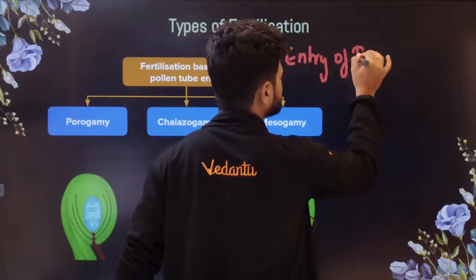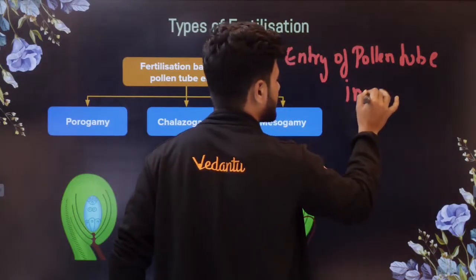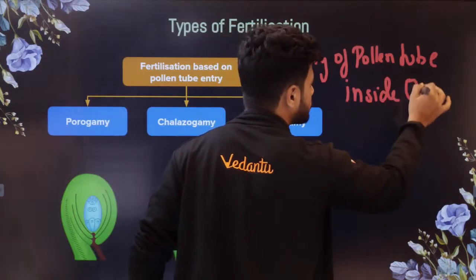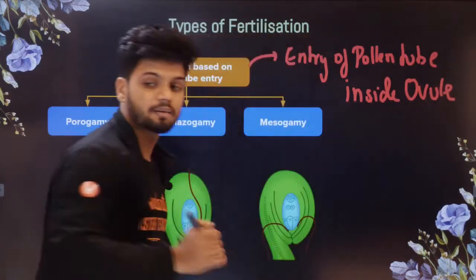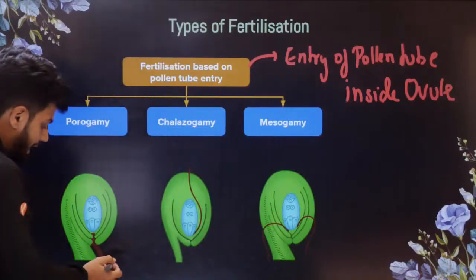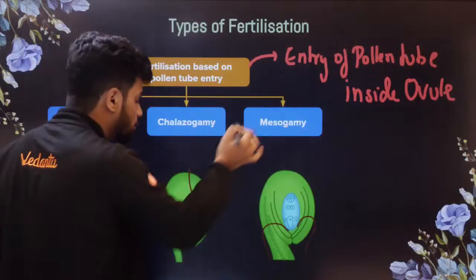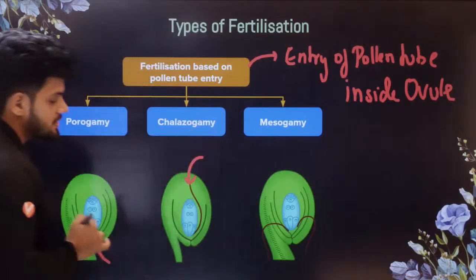Entry of pollen tube inside ovule can be of three types: porogamy, chalazogamy, mesogamy. It can enter from micropylar part, that is porogamy. The pollen tube can enter from the chalazal part also, that is chalazogamy.